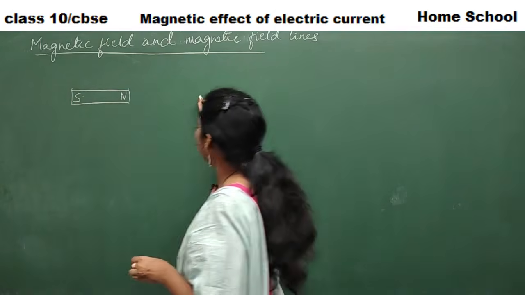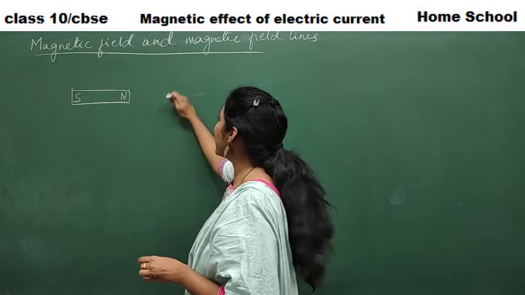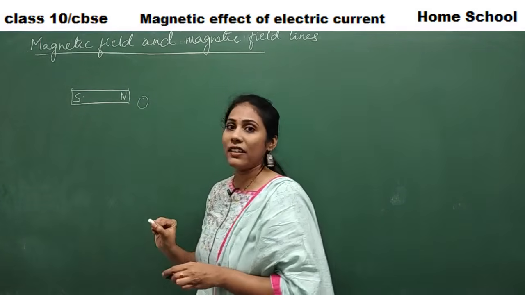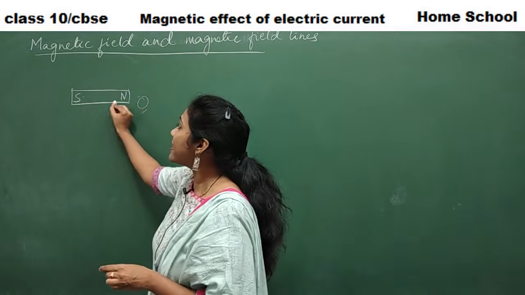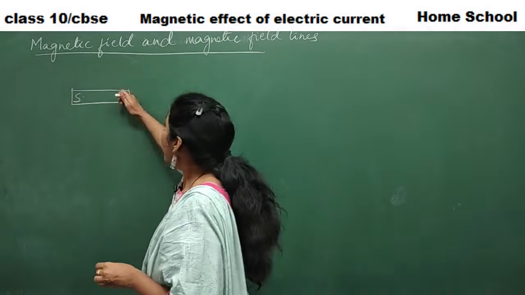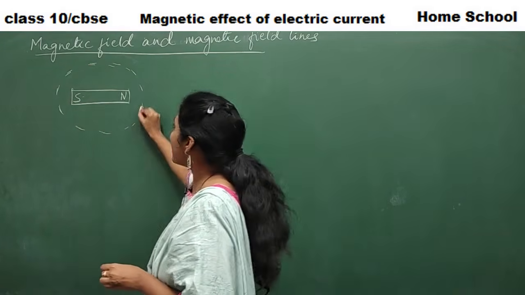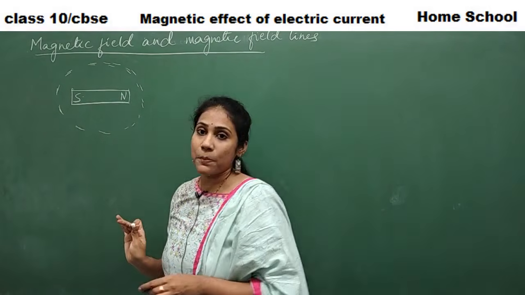Say when I bring a certain material somewhere very far, there is no attraction. But when I bring the same material near, attraction or repulsion occurs. That means in this particular area, magnetic force is there. So it is a kind of boundary. It is a space or area around the magnet where magnetic force is experienced.